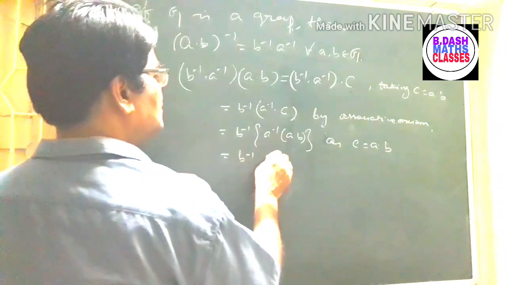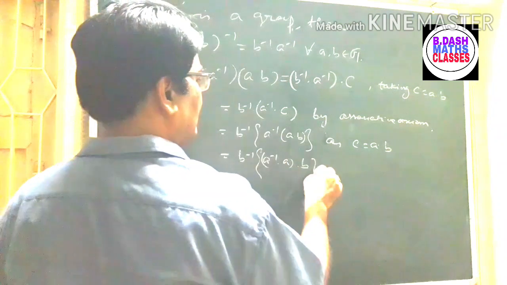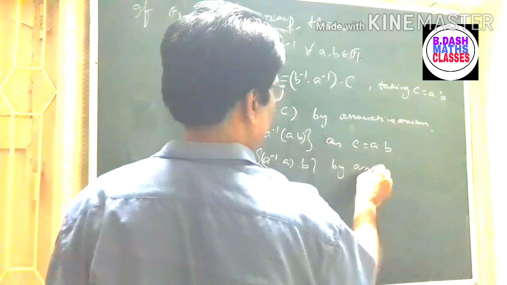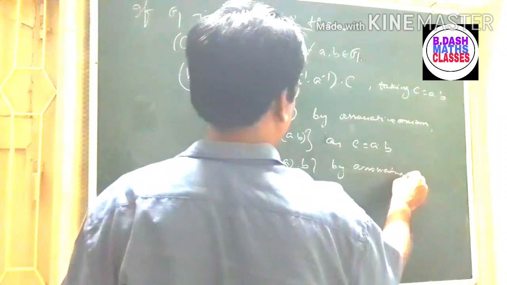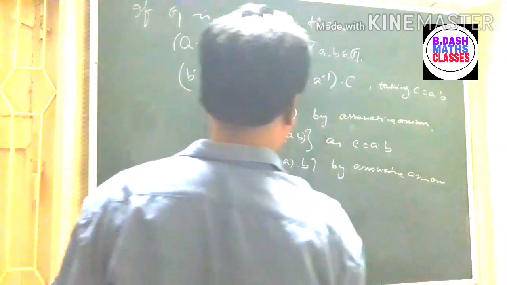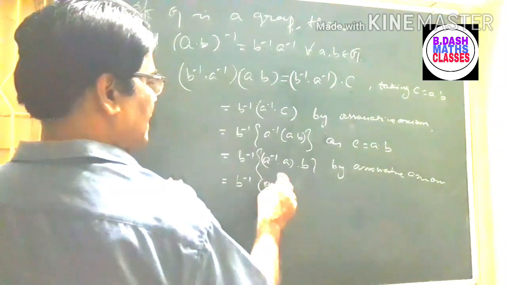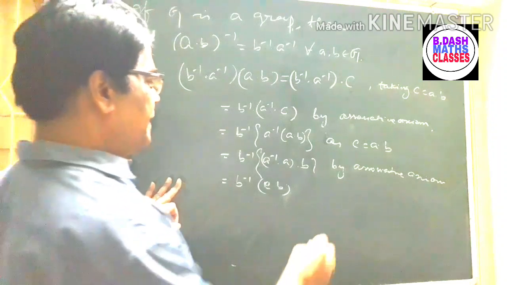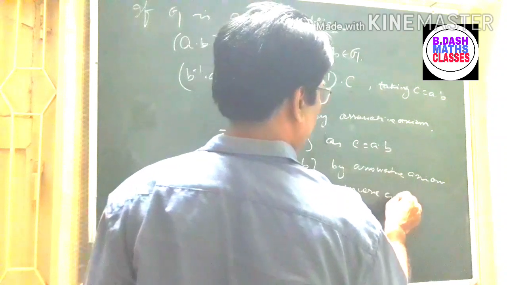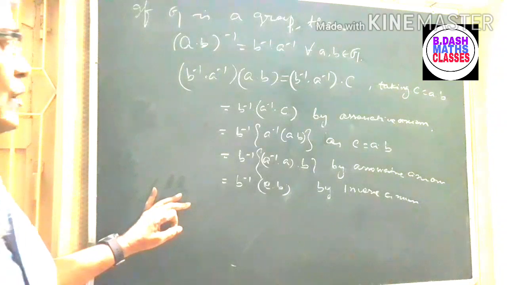This is B inverse A inverse A into B by associative axiom. This is equal to B inverse E B, because A inverse A is equal to E by inverse axiom.